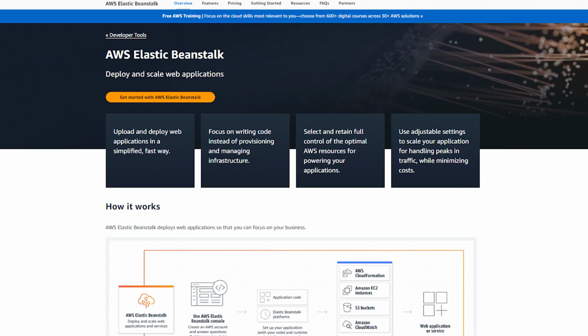The reason I'm talking about AWS is that last time I started to deploy one of the applications I developed to Elastic Beanstalk. Elastic Beanstalk is one kind of service where you can deploy whatever application you develop.